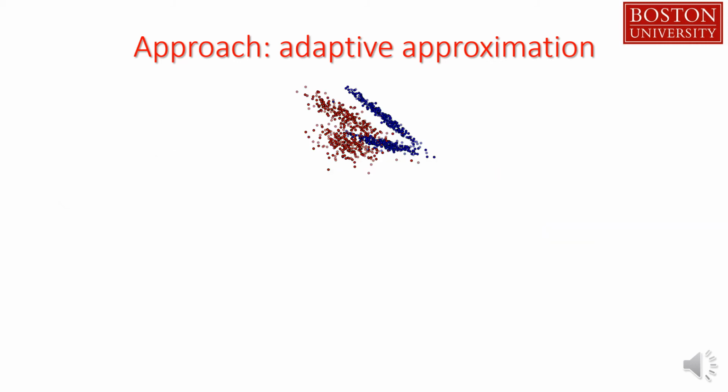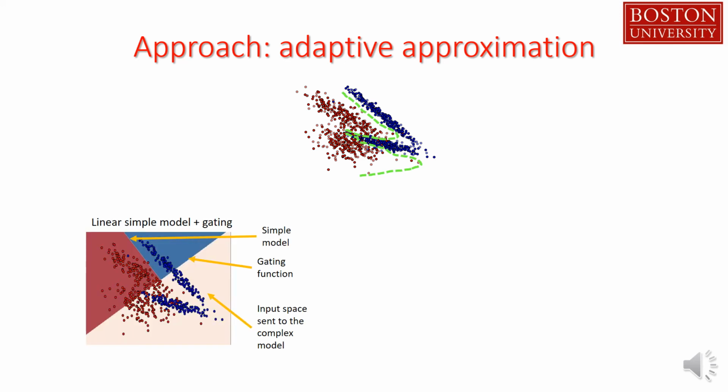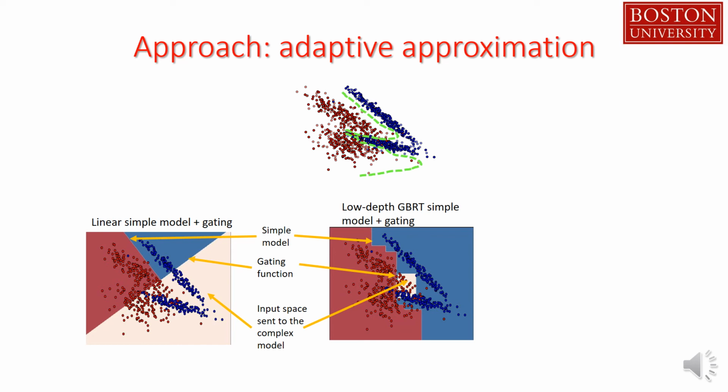Here's a toy 2D example. There are two classes, red and blue. We learn a complex model using kernel SVM that gives a good decision boundary, but prediction cost is high due to the many support vectors. Using the adaptive approximation framework, we learn a linear gating function that divides the input space into easy versus hard. On the easy region, a linear predictor suffices, whereas the example in the hard region, colored beige, is still predicted using the SVM. You can also use gradient boosted trees as simple gating and prediction models.